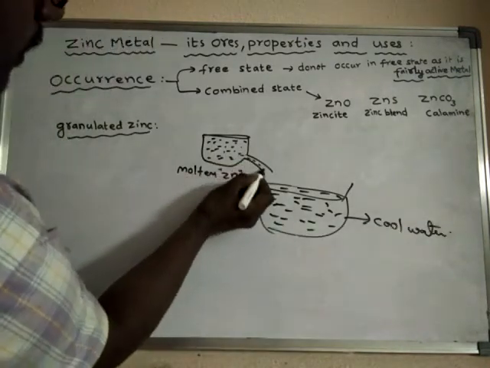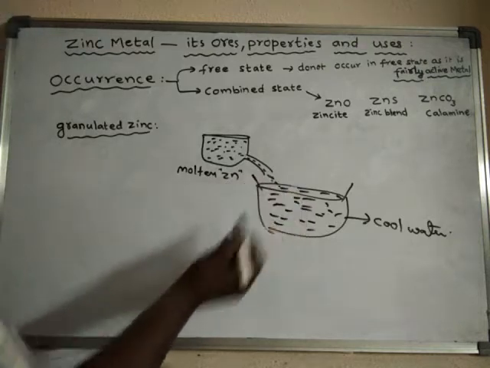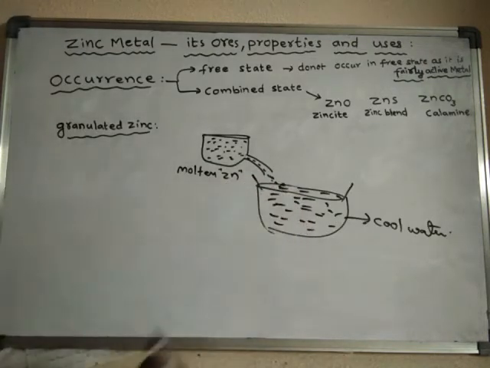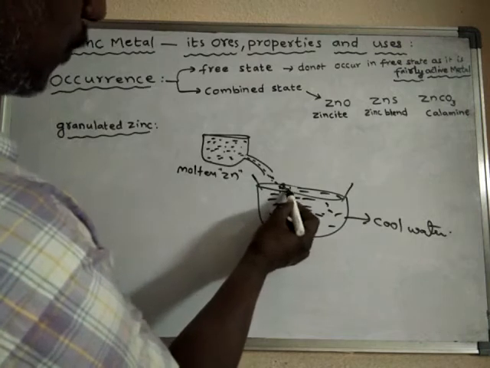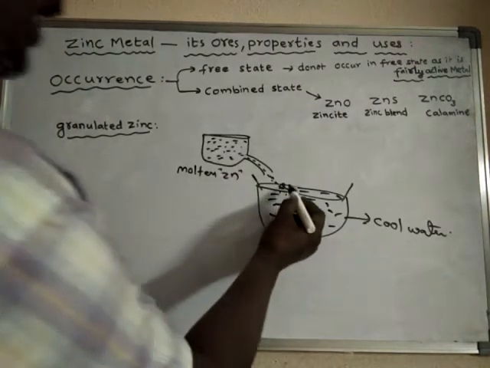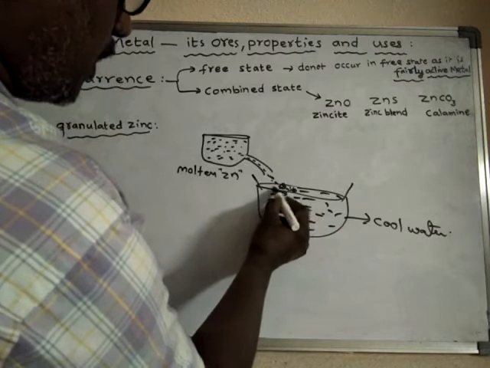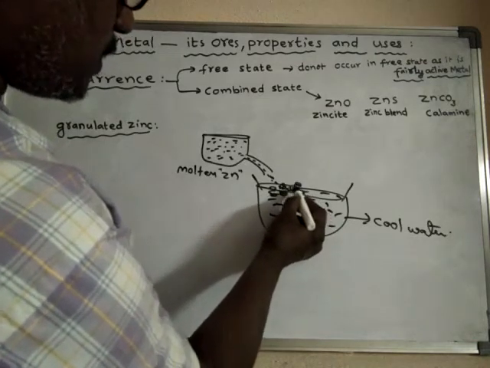This molten zinc will solidify in the water and it will break down into uneven pieces.